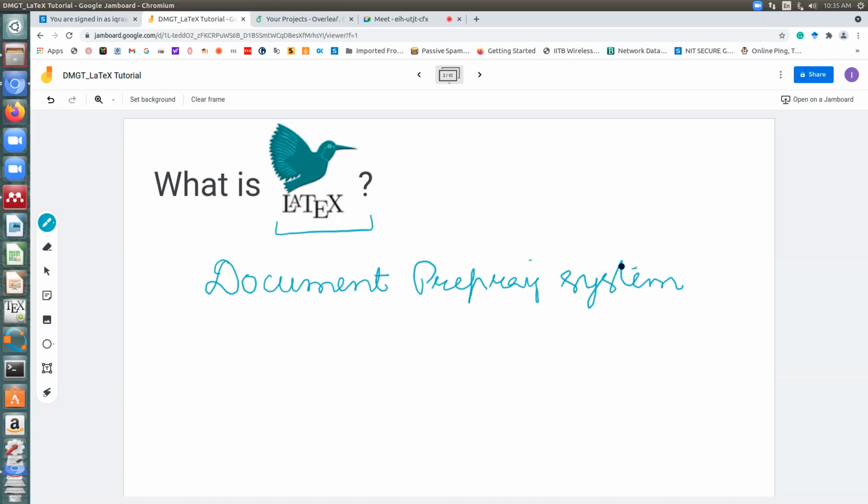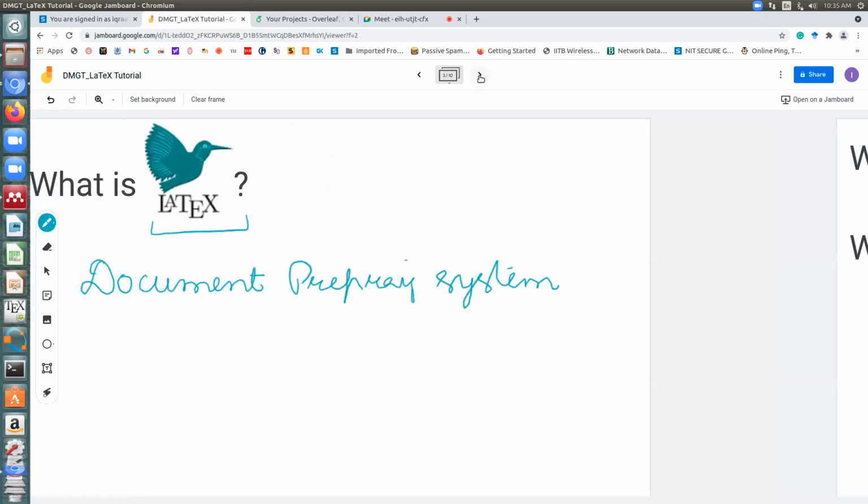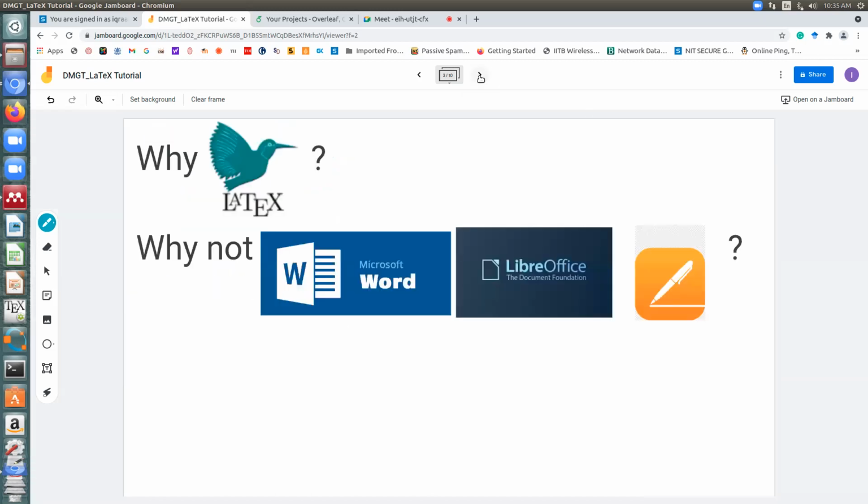I'll show you a picture of how professional documents produced by LaTeX look. It is a document processing system, which means it's the same as Word. If you are using Ubuntu, it's the same as LibreOffice, or for those using Mac, it's the same as Apple Pages.